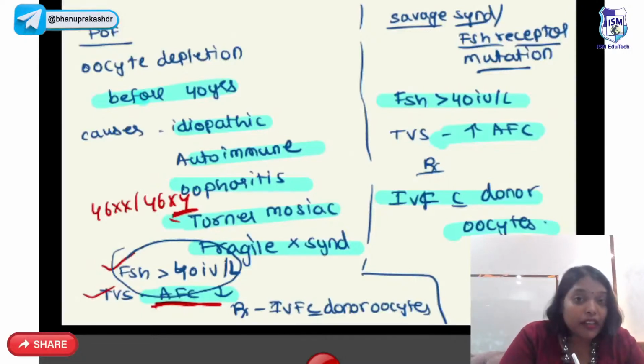So what is the treatment? Treatment is IVF with donor oocytes.